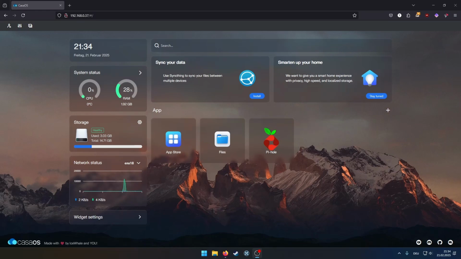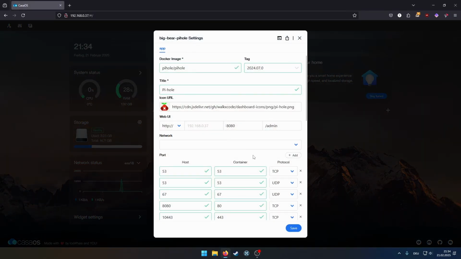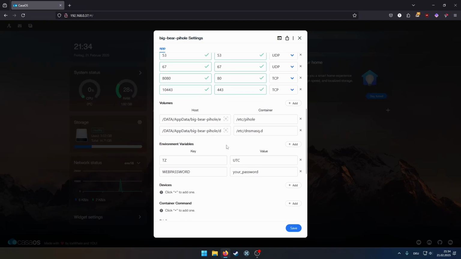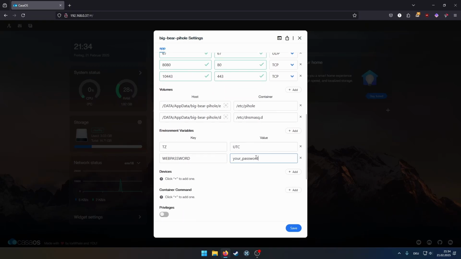And it's done. But it didn't just magically set up itself. We still have to do that. But it's gonna be easy. So first you will not just open it. You will go on the three dots and go to settings. There we will scroll down and you see here web password is your password. We're gonna insert a really super secure password like password. Please don't do that. Please take a real password for there.